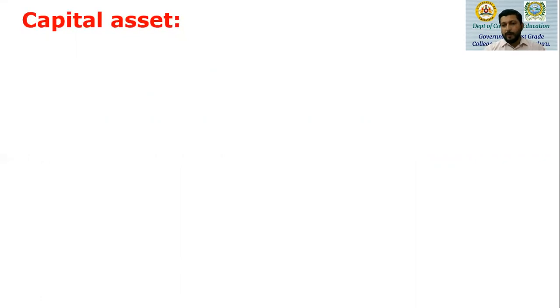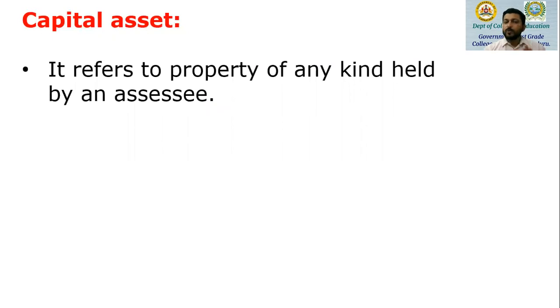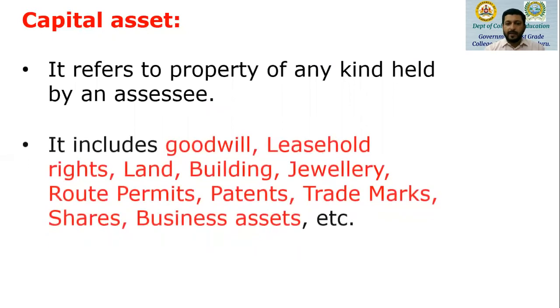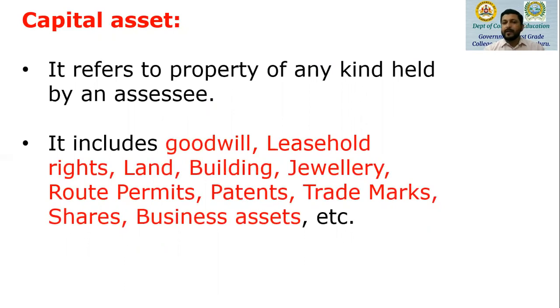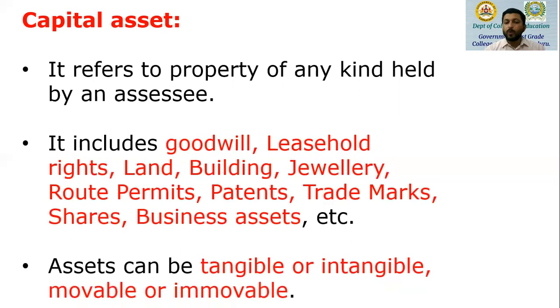Now, what do you mean by capital asset? What are the examples we can take? It refers to property of any kind held by an assessee. When we say any kind, it includes goodwill, leasehold rights, land, building, jewelry, route permits, more so in case of transport business. Then we have patents, trademarks, shares, business assets, debentures, and you can go on. It's not a complete list. There may be other items which may be missing, but basically these are the capital assets that we are looking at.